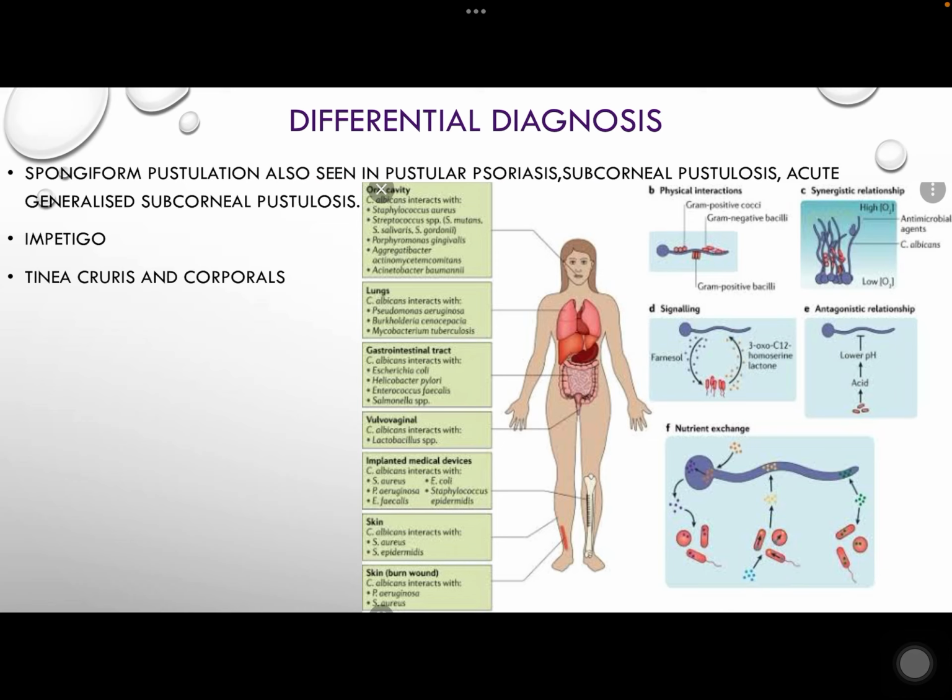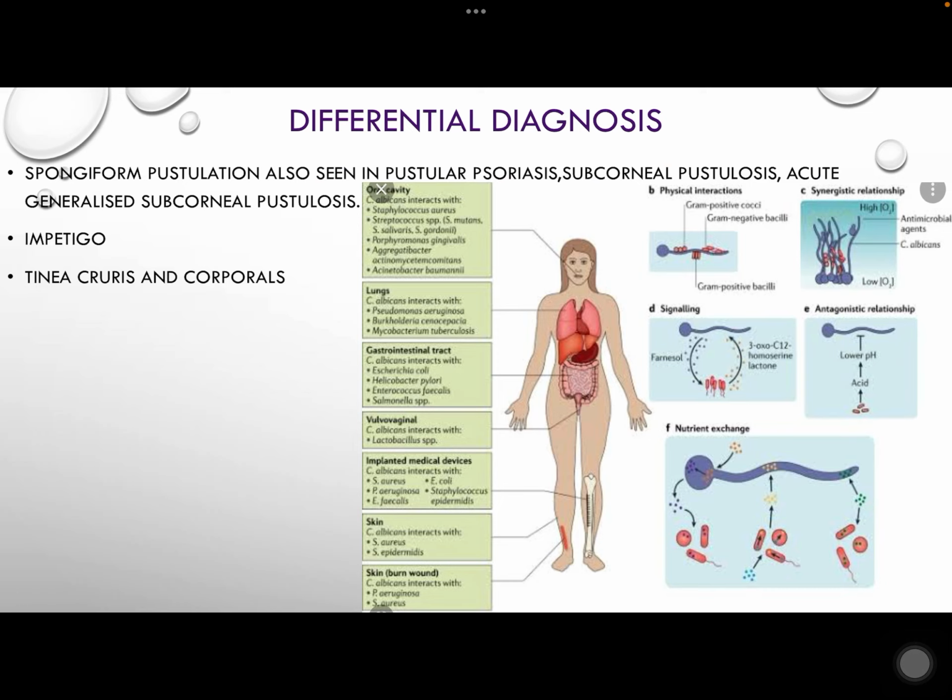Differential diagnosis. Spongiform pustulation can also present in pustular psoriasis, subcorneal pustulosis, and acute generalized pustulosis. Hence, special stains should be used to exclude fungal etiology in psoriasis. Impetigo also shows spongiform pustulation. Bacterial colonies in impetigo may be seen by using Gram stain, while GMS and PAS stains will not stain fungal